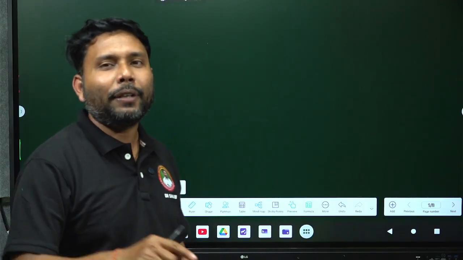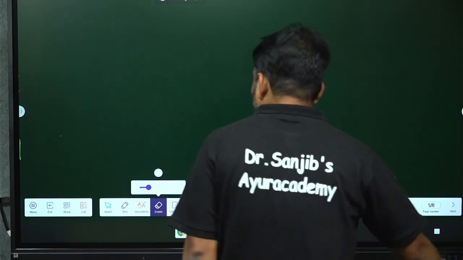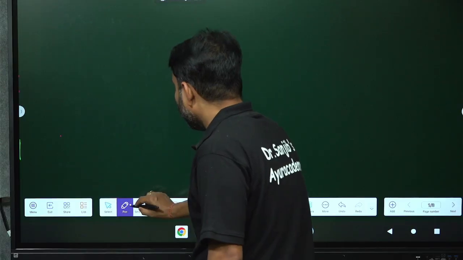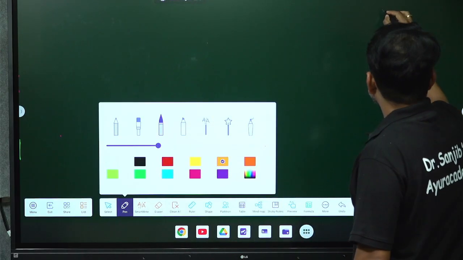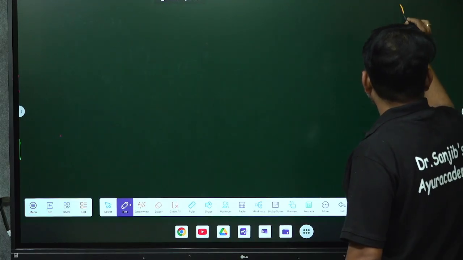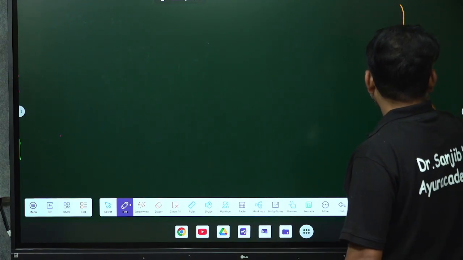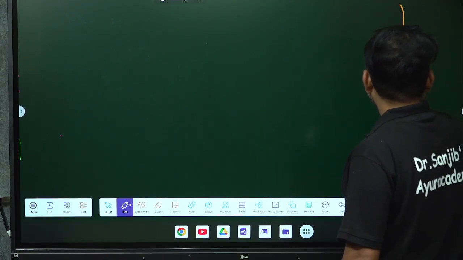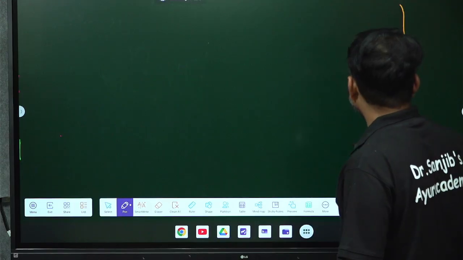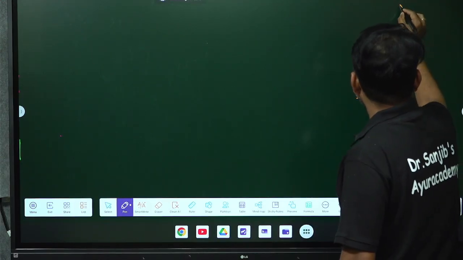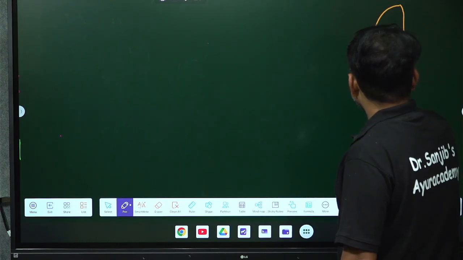Then what is happening when the monocyte is acting on the throat cavity? Let me draw a diagram again, okay. So when the monocyte is coming, suppose this is a beautiful person whose throat has been infected.